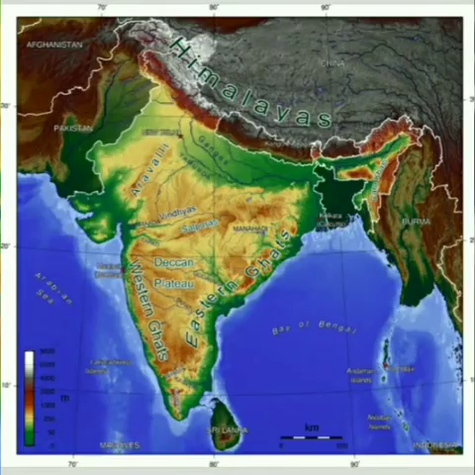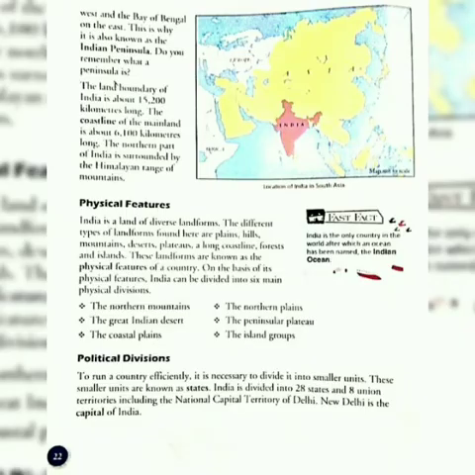Now we will learn about political divisions. To run a country efficiently, it is necessary to divide it into smaller units. These smaller units are known as states. India is divided into 28 states and 8 union territories, including the National Capital Territory of Delhi. New Delhi is the capital of India. These states have their own capitals.